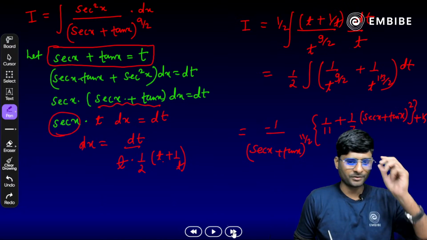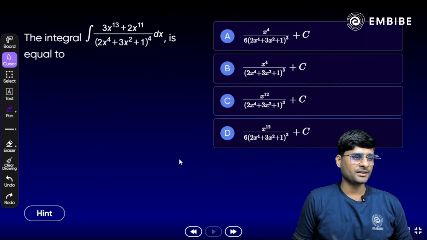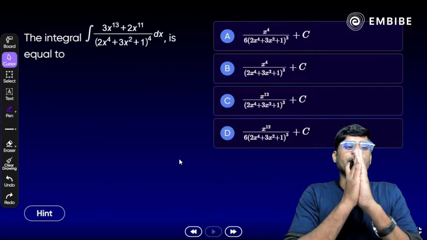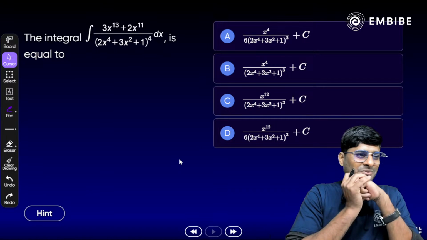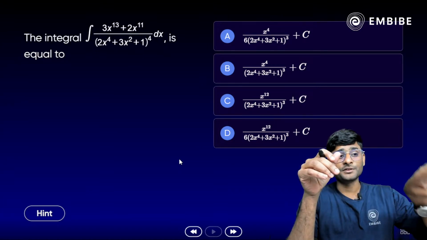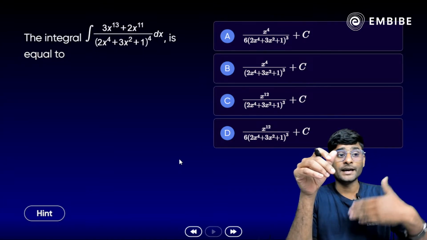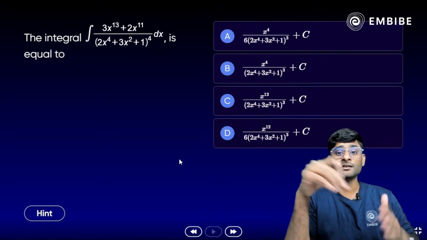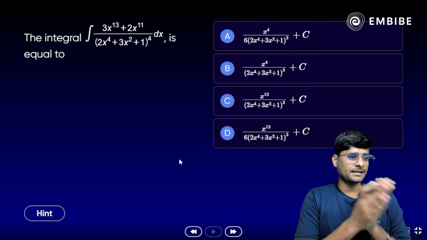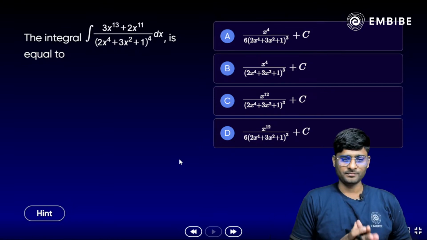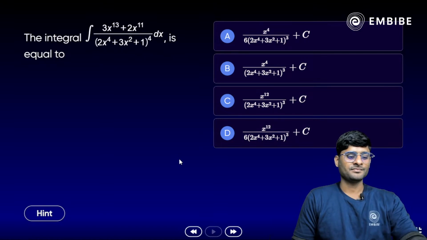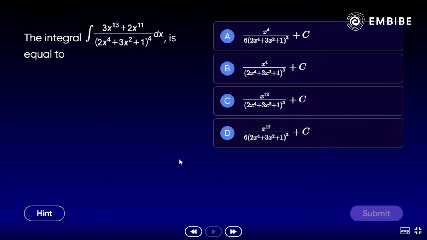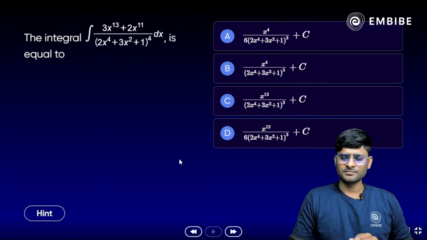Okay, done, all of you. Take a look here, the next one, the next part. Again, algebraic expression we have here. The integral value of 3x raised to power 13 plus 2x raised to power 11 divided by 2x raised to power 4 plus 3x square plus 1 whole raised to power 4. Yes. Any idea? How do we approach? Which option is correct? Anybody? So easy question it is. Yes, I think one of the easiest questions we get here.